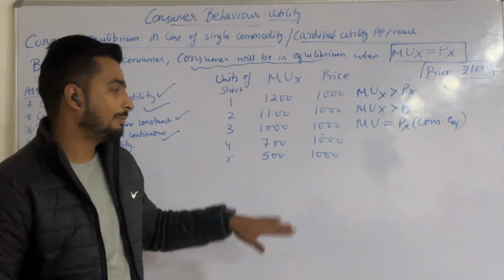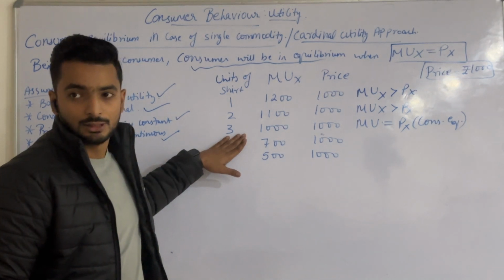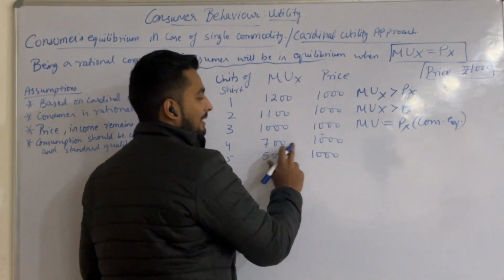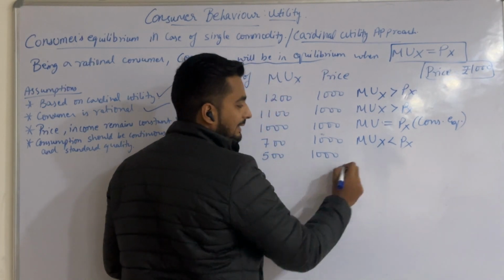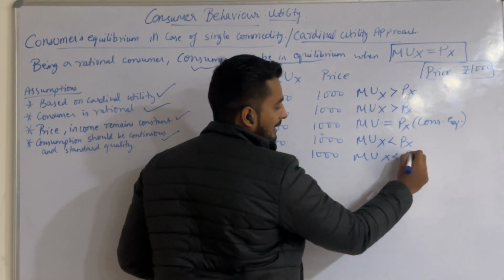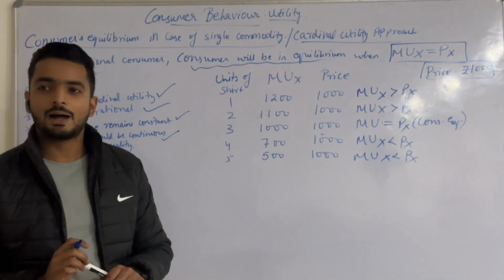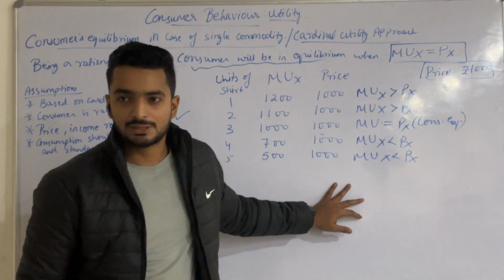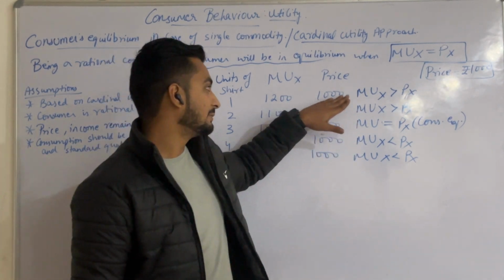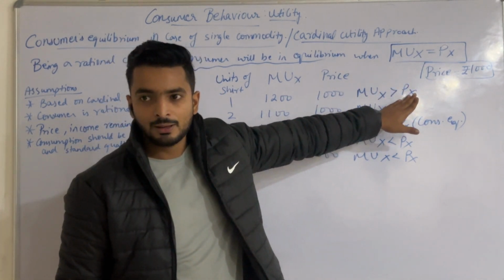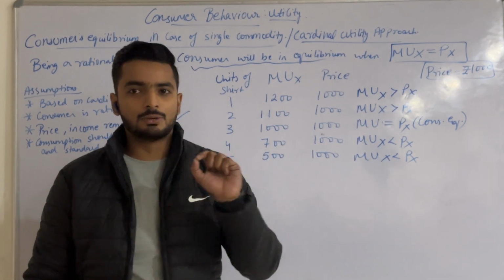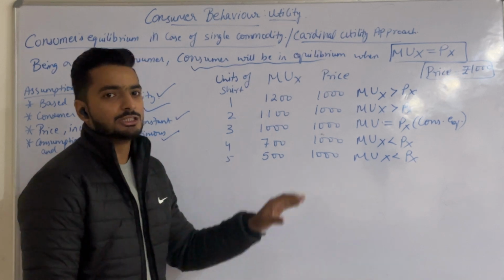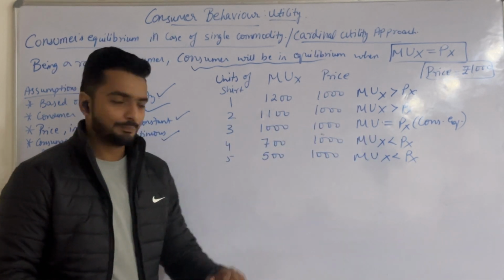The consumer will be in equilibrium at the third unit. Then 700, 1000, which means MUX is now less than PX, and again MUX is less than PX. You have the price to buy it, but you are not getting maximum satisfaction. Earlier you were getting maximum satisfaction, but you didn't have the price to pay. But at the third unit, 1000, 1000 means you have the price and you are getting maximum satisfaction. This is the point where the consumer will be in equilibrium.